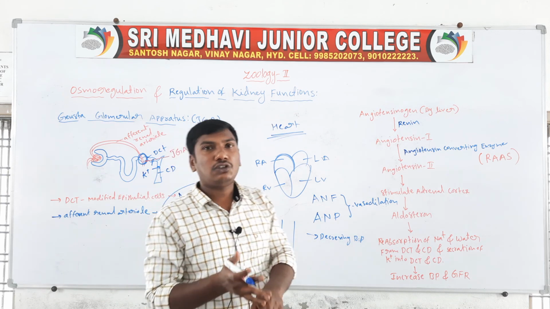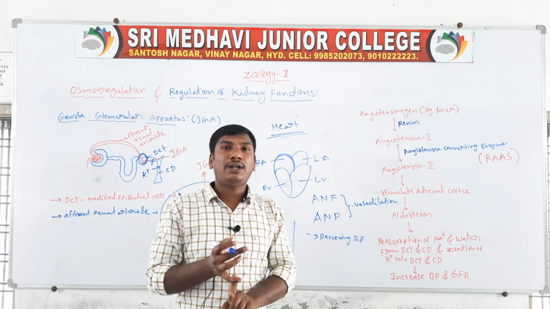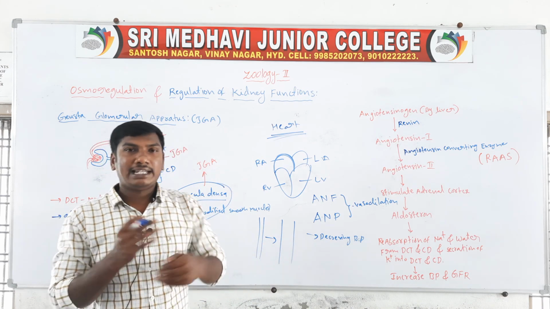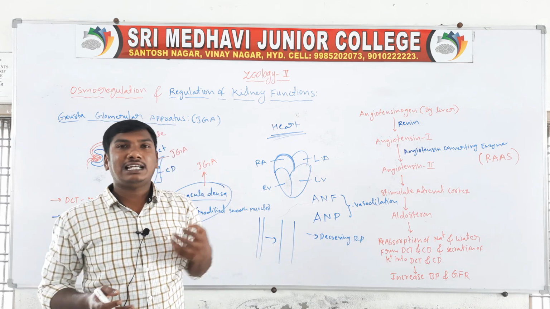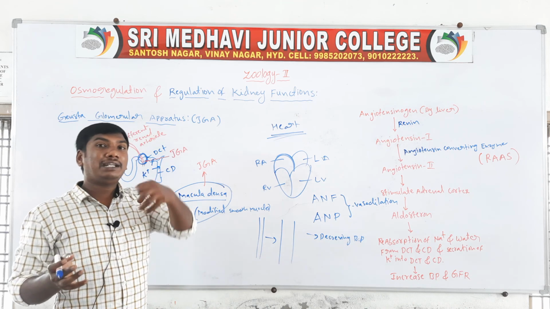The hypothalamus, the juxtaglomerular apparatus and the heart. The hypothalamus releases the antidiuretic hormone ADH, which increases the blood pressure and increases the reabsorption of water, thereby preventing diabetes insipidus.